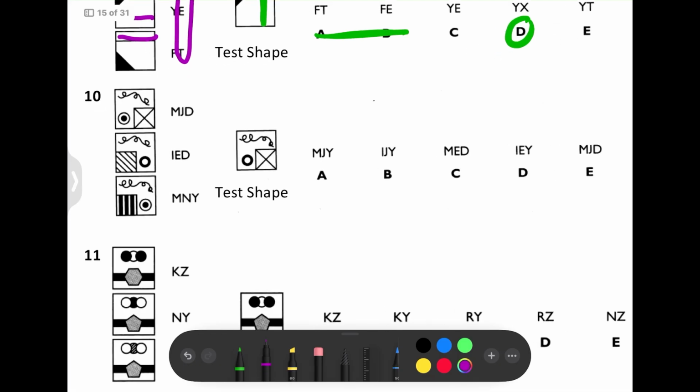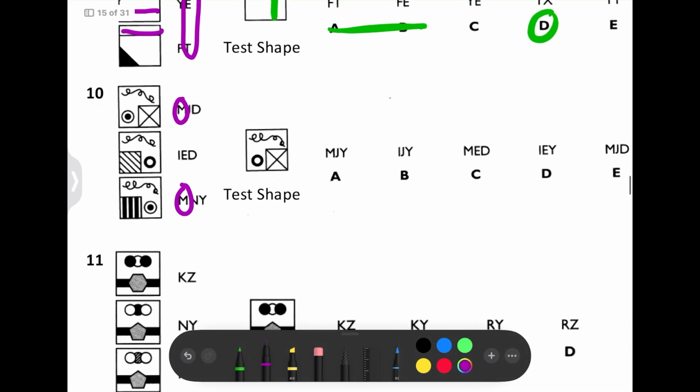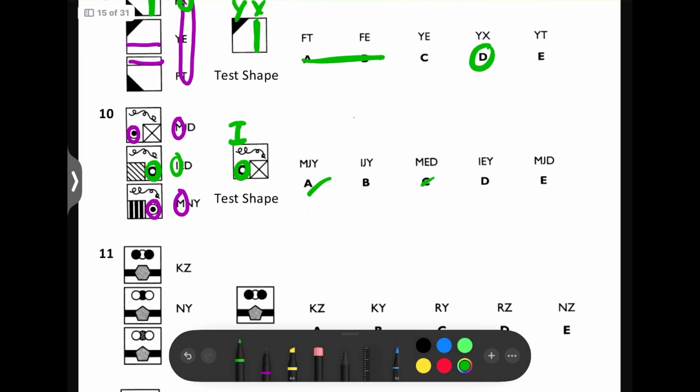Next question. These two both have an M as the first letter, and what they both have in common is this circle thing. In the test shape, we've got this circle thing, which matches this one. And the first letter here was an I. The first letter has got to be an I, so we can rule out those three.